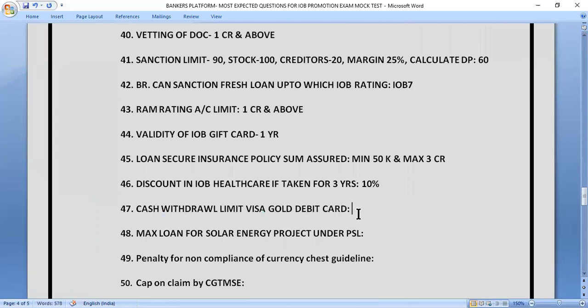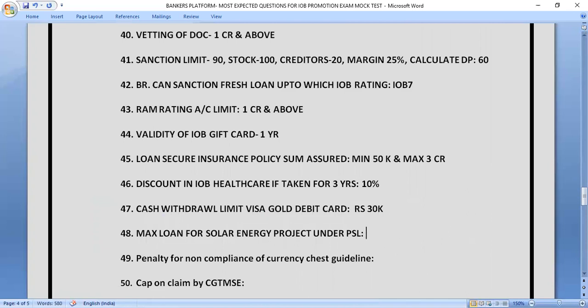So let's move to next question, friends. Next question is cash withdrawal limit of Visa Gold debit card. What is the cash withdrawal limit of Visa Gold debit card? So the correct answer of this question is rupees 30,000. So 30,000 is the cash withdrawal limit per day.